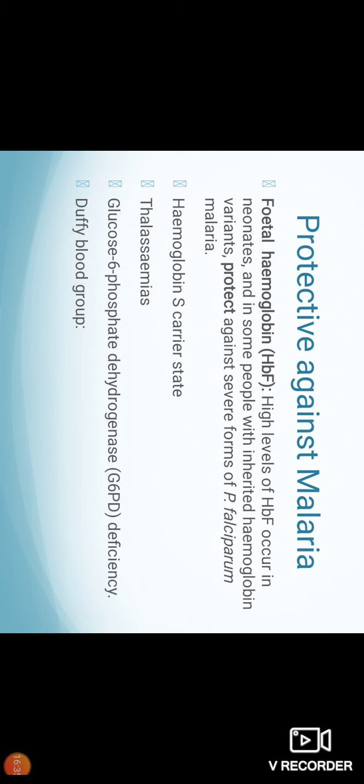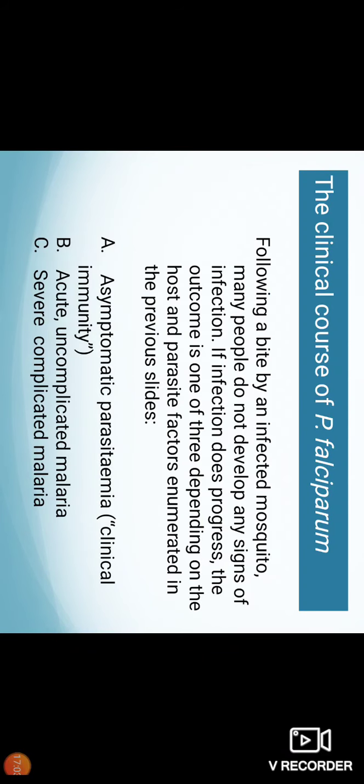In African people, the Duffy blood group antigen is absent, so African people are resistant to P. vivax infection. Acquired immunity occurs due to prolonged or repeated exposure to the Plasmodium species, which particularly occurs in the endemic area, giving somewhat of an immunity against the malaria infection.